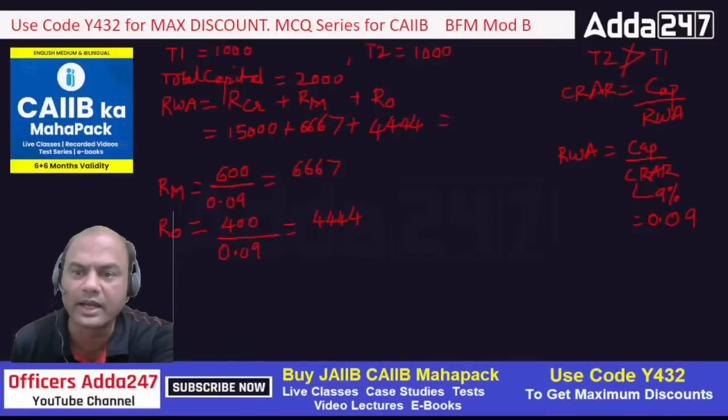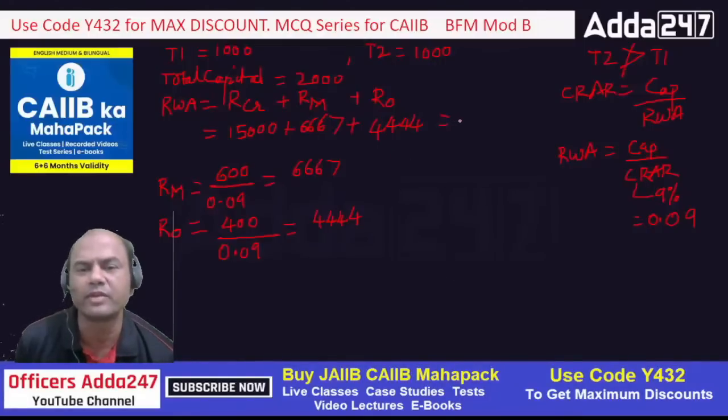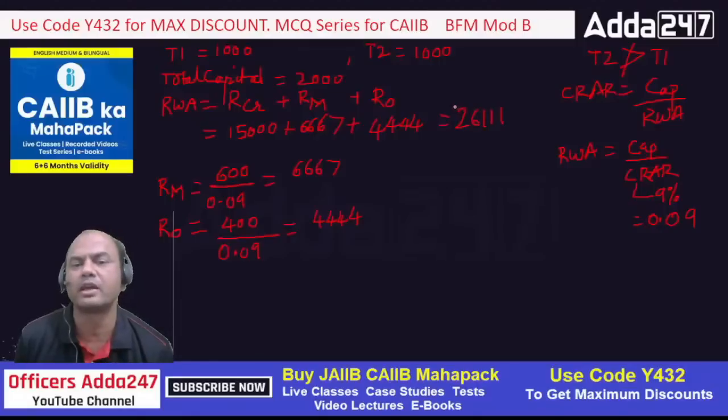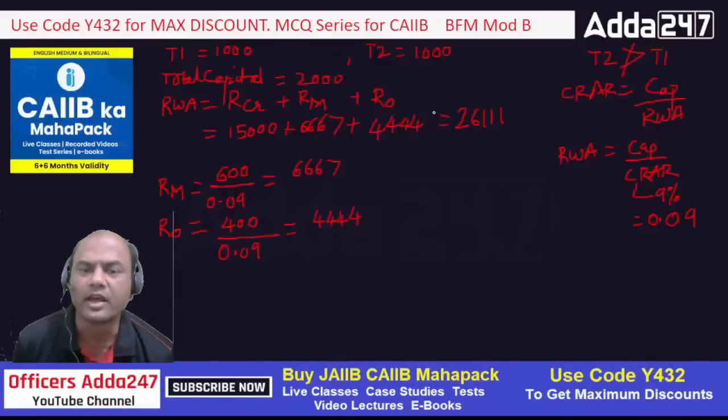15,000. I'll add it plus what? 6667 plus 4444, right? You will get somewhat plus or minus here or there figure. That's okay. What is the answer you are getting, everyone? 26,111. This is my total RWA. Got it, everyone? Everyone clear?